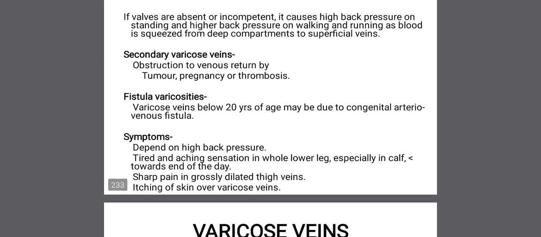Then one more entity is there, that is fistula varicosities. Varicose veins occurring below 20 years of age may be due to a congenital arteriovenous fistula. When there is a fistula present between the artery and veins, the blood from the artery will enter the venous compartment, and because of that there will be stagnation of blood in the venous compartment, and that will lead to varicose veins.